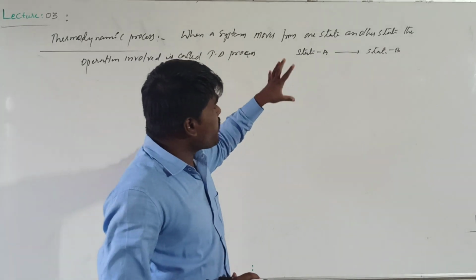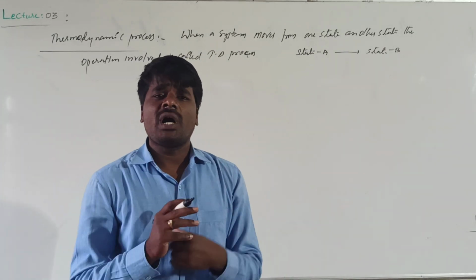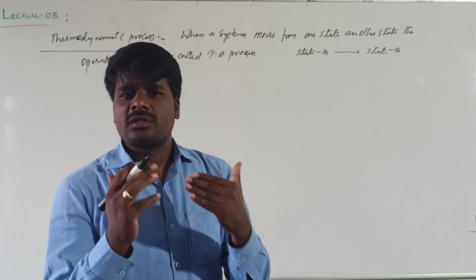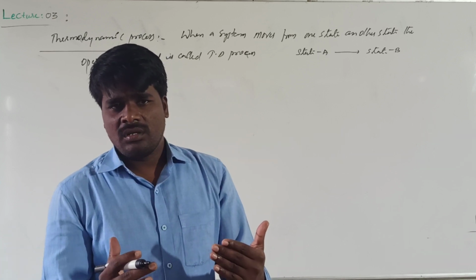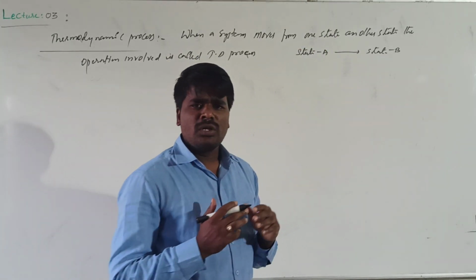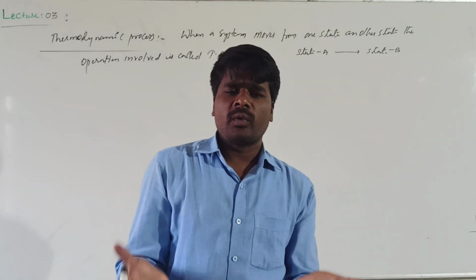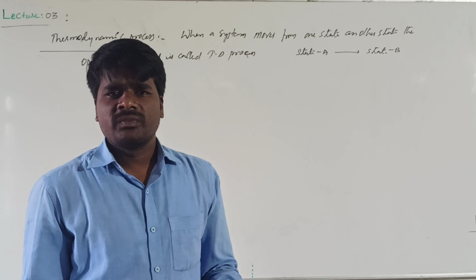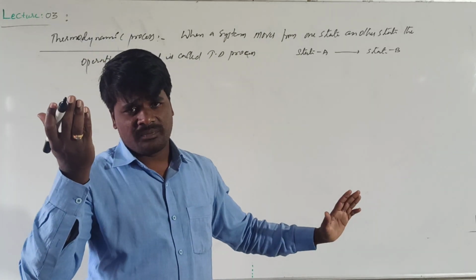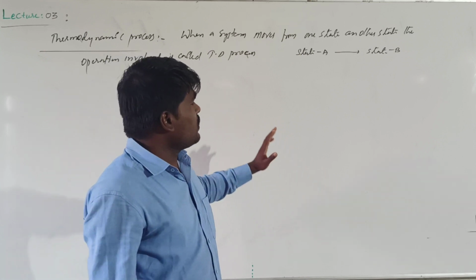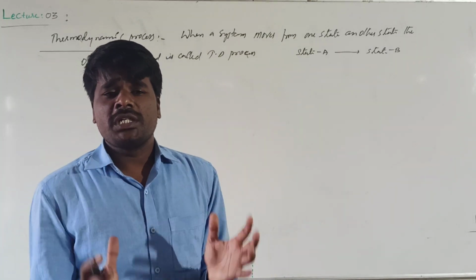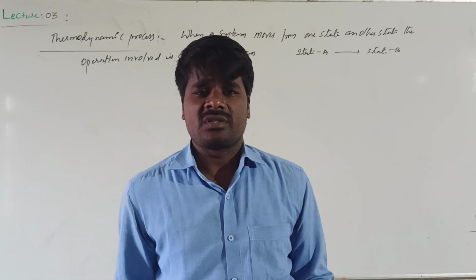So what are the processes or operations you are doing to change the state of the system? That operation is said to be a process. Suppose, in order to change the temperature of the system, you need to provide heat. Heat can be provided in various ways, or the temperature of the system can be raised in several ways. So this process or operation that is made to change the state of the system is said to be a process.